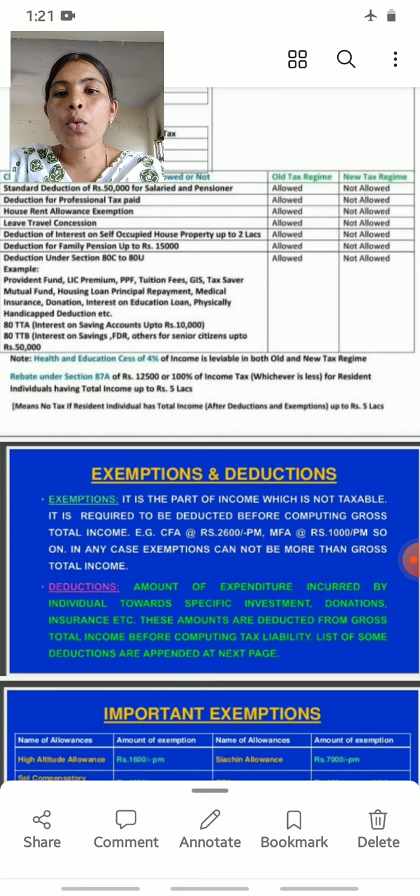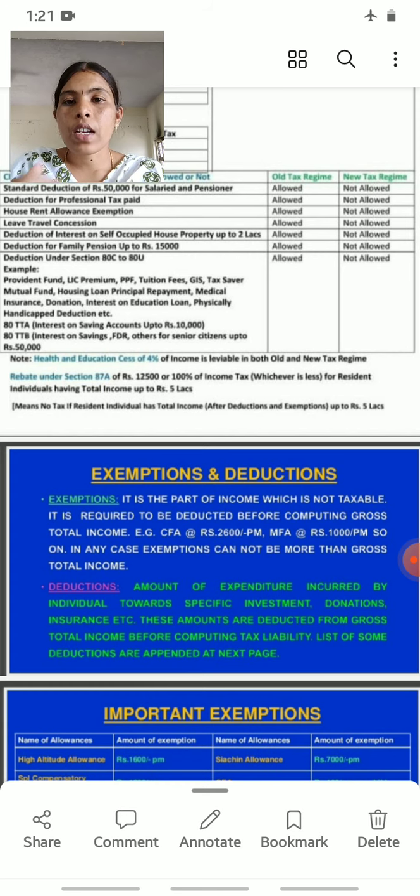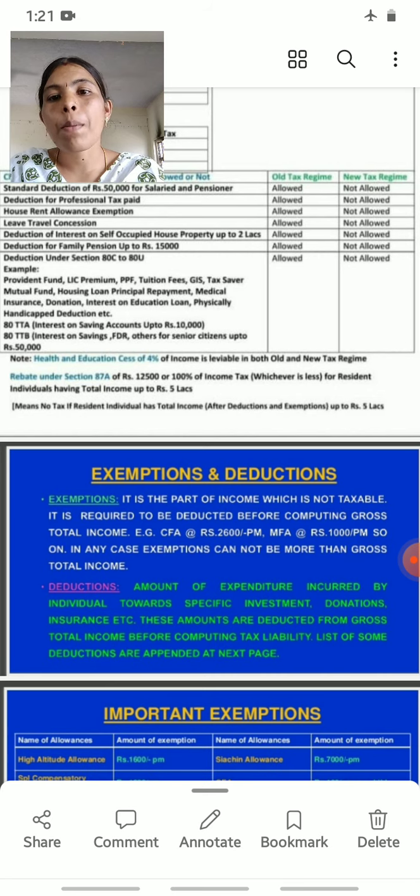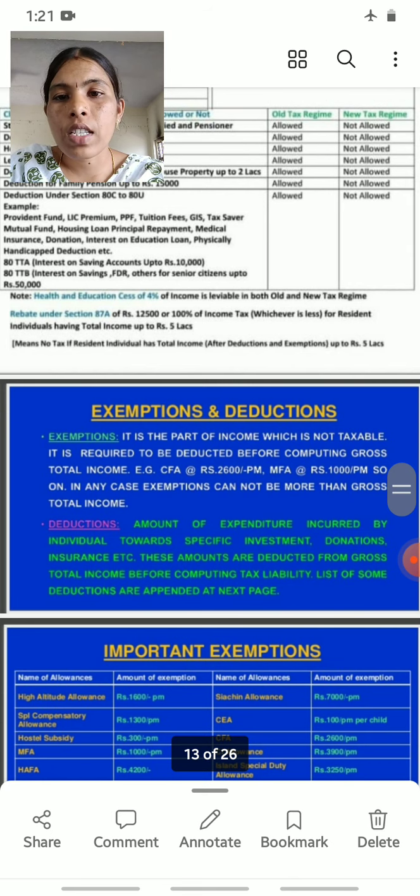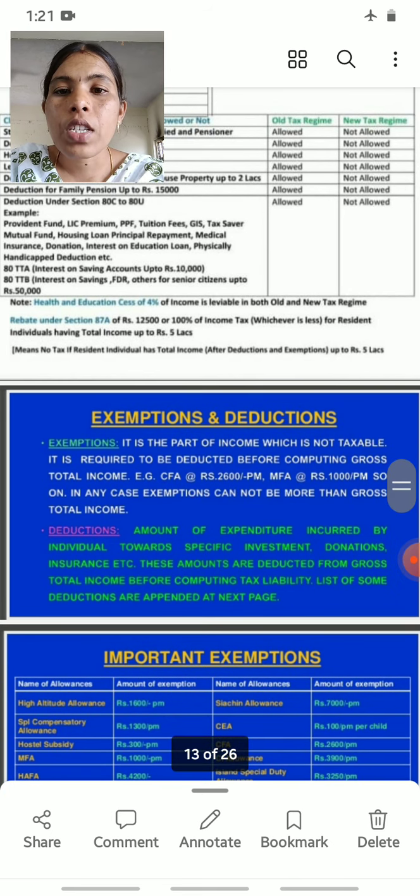Then come to deductions under section 80C to 80U. These deductions will be discussed elaborately in an upcoming slide. In this slide we discuss it briefly. So what are the deductions? Let's see, deductions under section 80C to 80U.